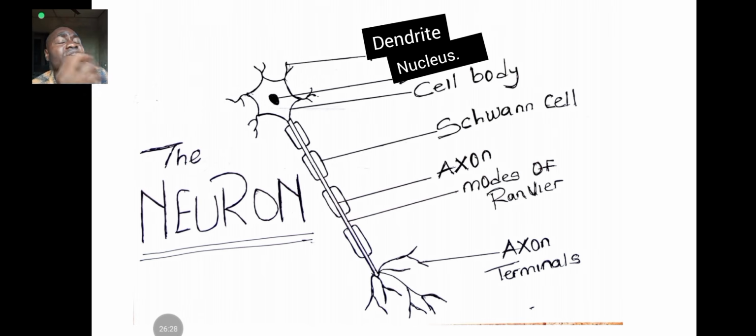This myelin sheath also prevents impulses from escaping from the nerve and hitting nearby tissues. If impulses begin to escape from the nerve and hit nearby tissues, there's a problem.